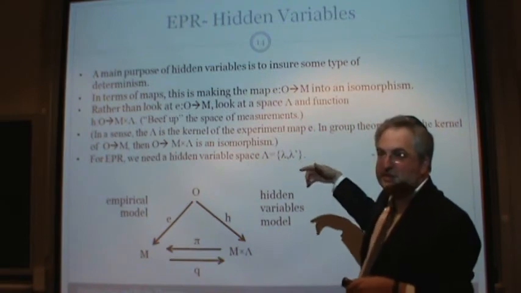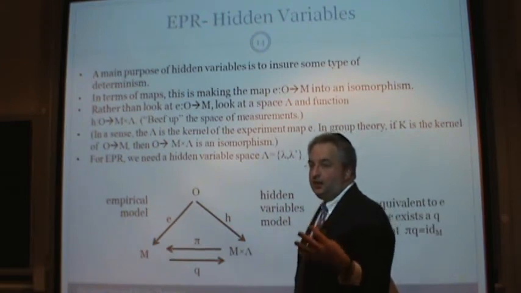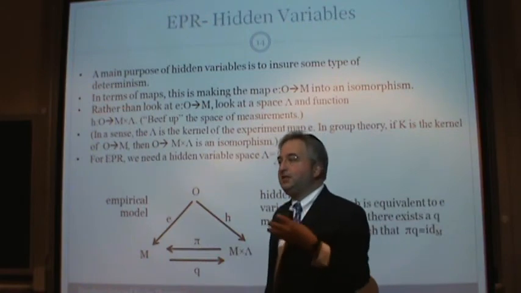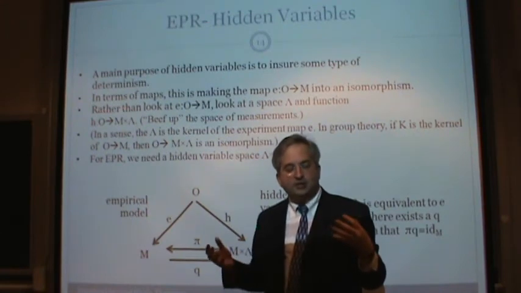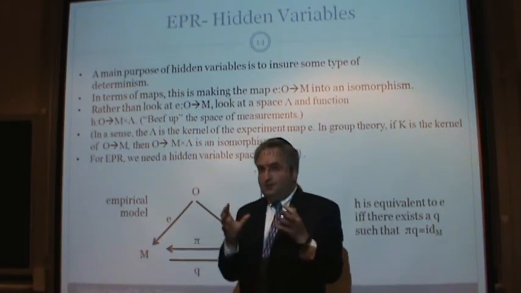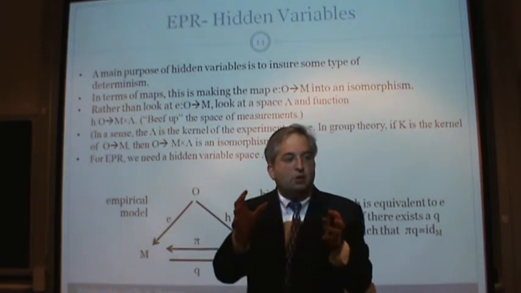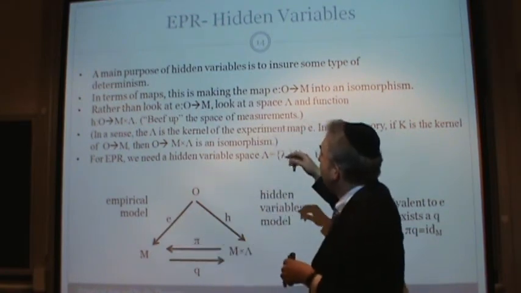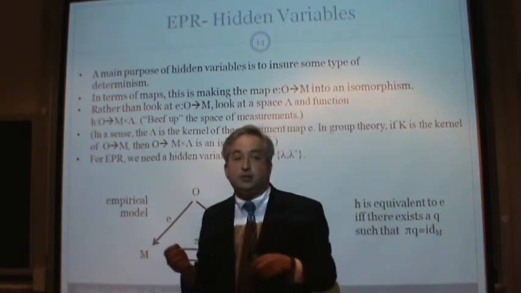Now, we're going to come back to this in a second, but we have to talk about some hidden variables. One of the reasons why Einstein wanted this was he wanted to talk about hidden variables. His purpose was saying, you know, quantum mechanics is incomplete. He says, you need something to talk about. There has to be some other things going on. And his thing was that there might be hidden variables. Hidden variables are like something in statistical mechanics. You don't know exactly what's going on, but there must be something else out there that's explaining it. Okay? In terms of maps, what hidden variable does is it ensures some type of determinism.